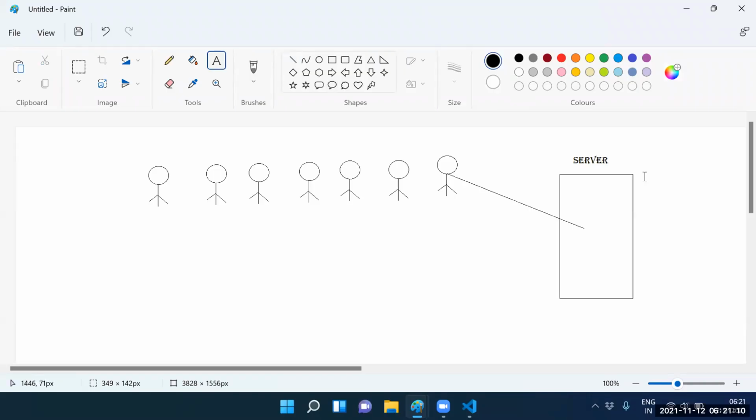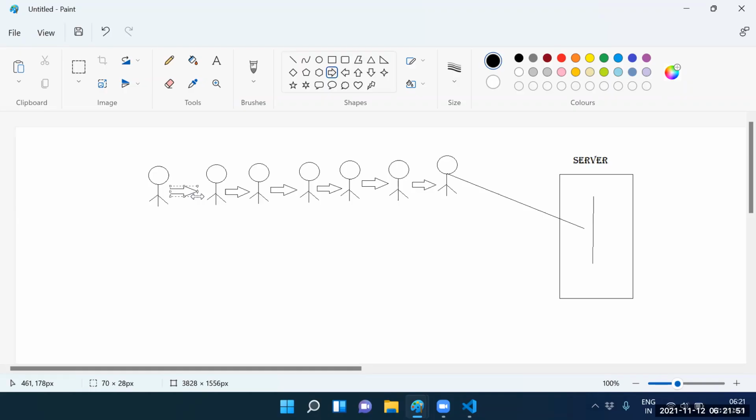If client one's request is processed successfully, then only client two's request will execute. If client two's request is processed successfully, then only client three. If client three's request is processed successfully, then only client four, then client five, client six, client seven.